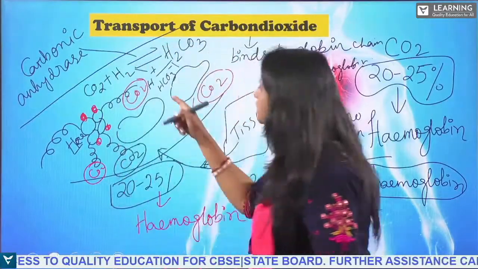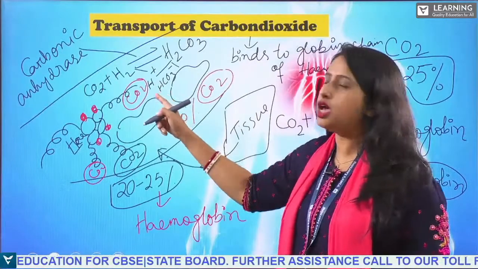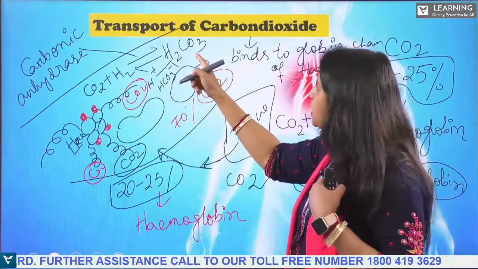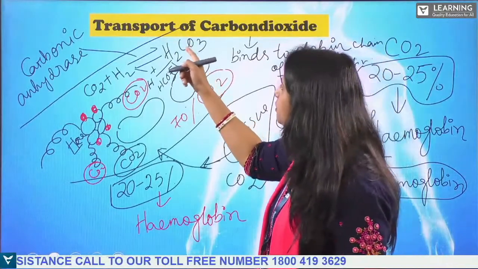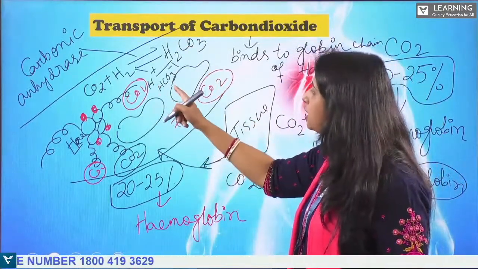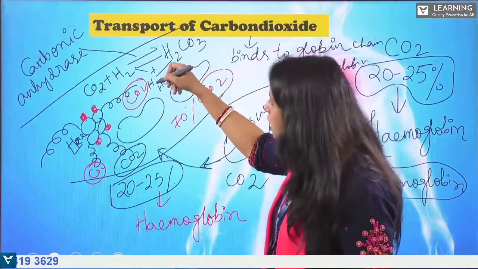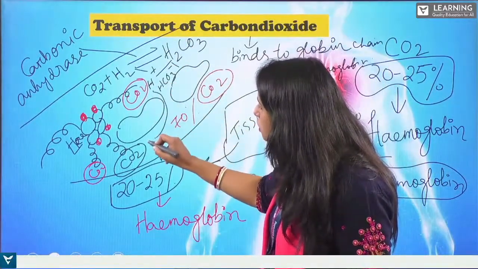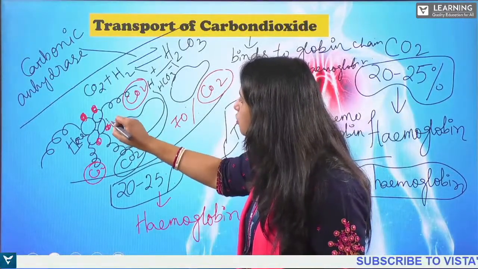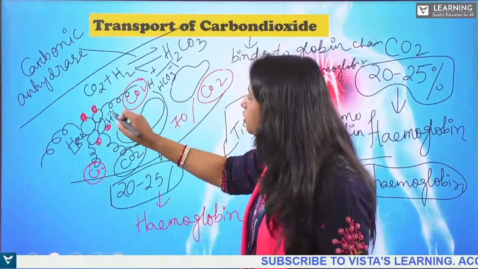So the carbonic acid which is being formed further splits into hydrogen ion and bicarbonate. Now this hydrogen ion will also come and bind with the hemoglobin.